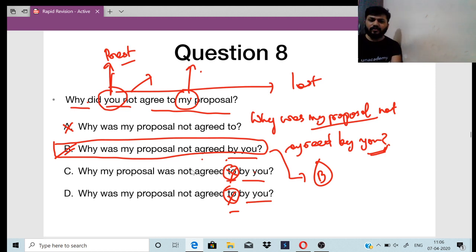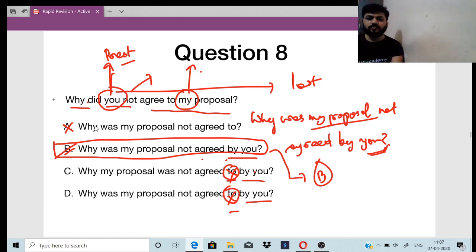In option B, "to" is not there. Okay, why was my proposal not agreed by you? "Not agreed to by you" will not work.